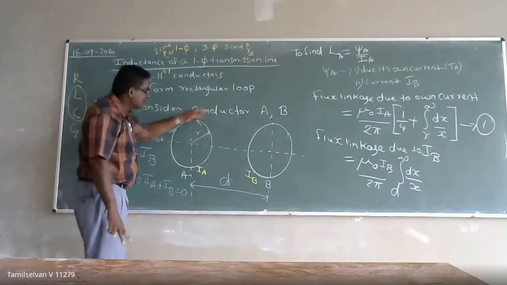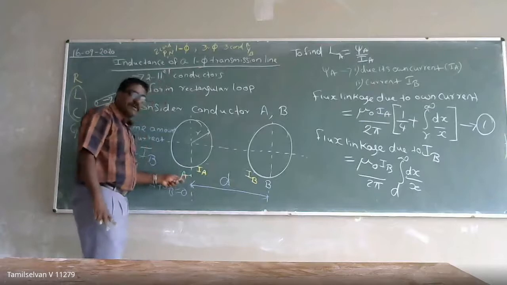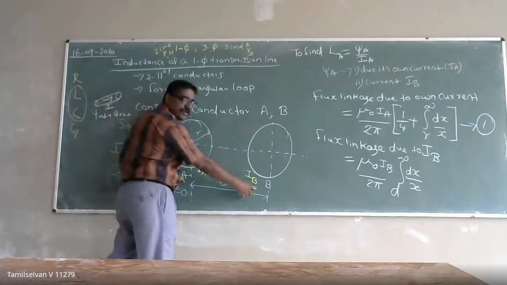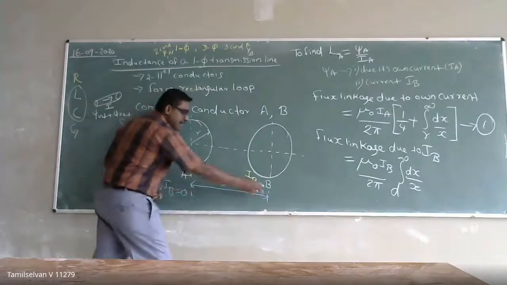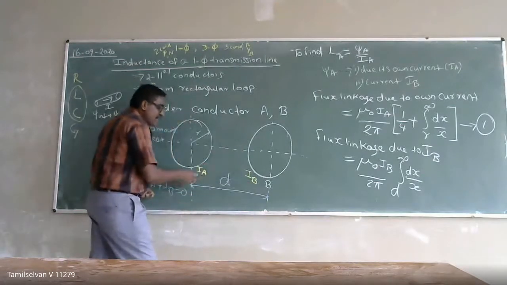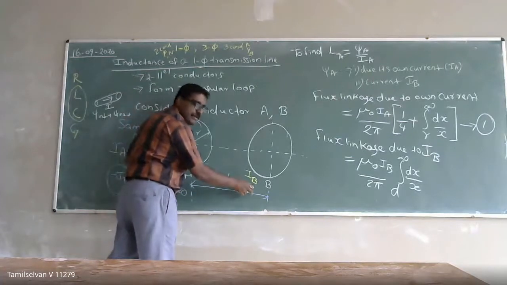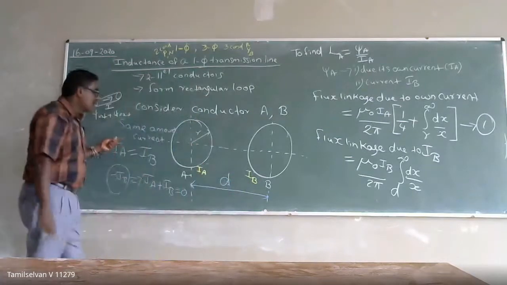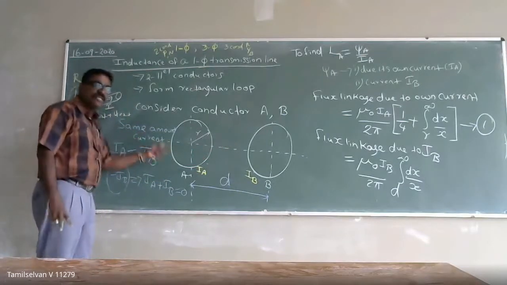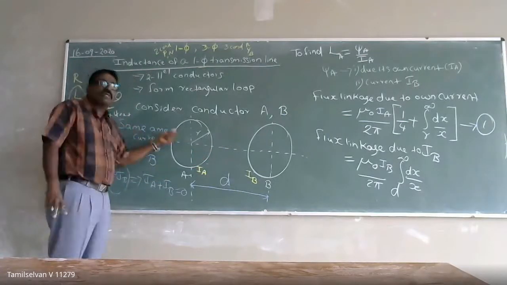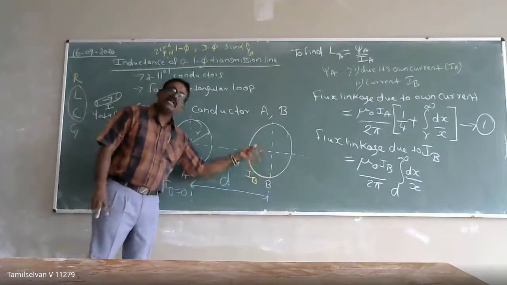So now I am considering conductors A and B, where conductor A is going to be my phase and B is going to be my neutral. For timing, I am telling you. So I have two conductors A and B. Right? They have currents of IA ampere, and B will be IB. So the current flowing through the conductors will be the same amount of current. In both the conductors, the same amount of current will be flowing. Why? Because the other one will be acting as the return path.